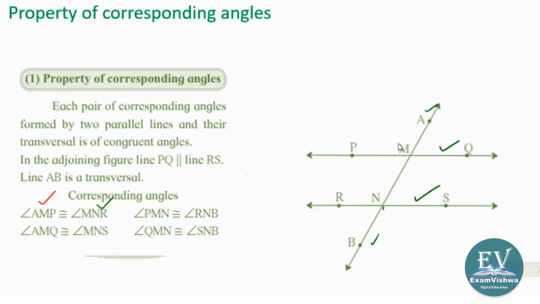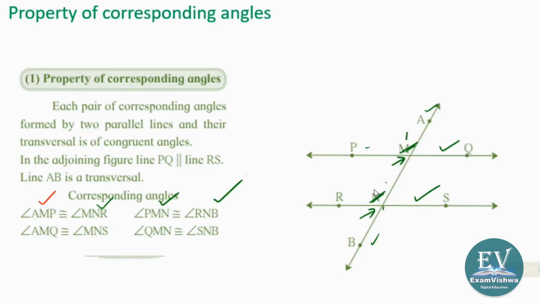AMP is this, and MNR this, because they are corresponding angles. PMN and RNB. PMN this one and RNB corresponding इधर आएगा.